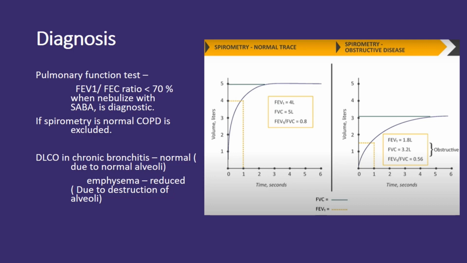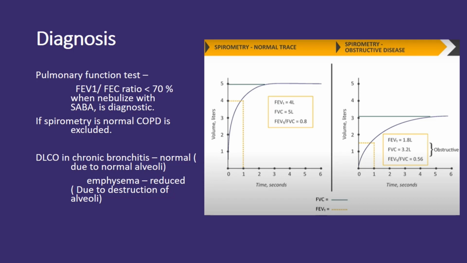To further solidify the diagnosis, a bronchodilator, typically a short-acting beta agonist, is administered via nebulization. If there is no significant improvement in the FEV1 to FVC ratio after bronchodilation, it reinforces the diagnosis of COPD. Normal spirometry excludes COPD. DLCO measurement provides additional information in distinguishing between the two main COPD variants, chronic bronchitis and emphysema.